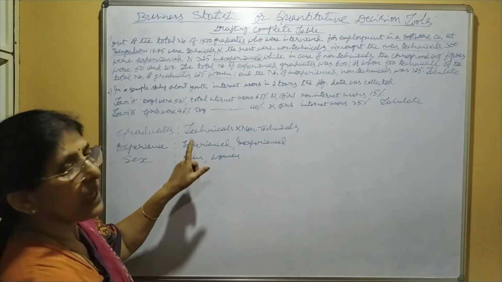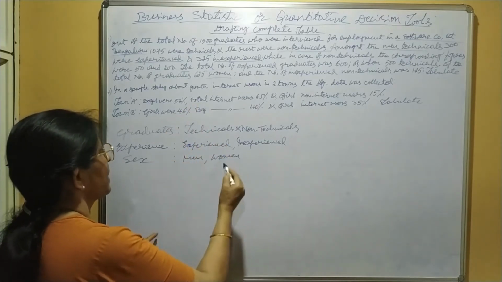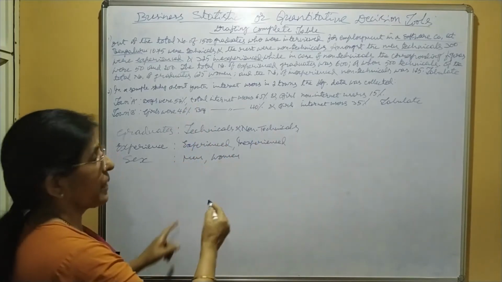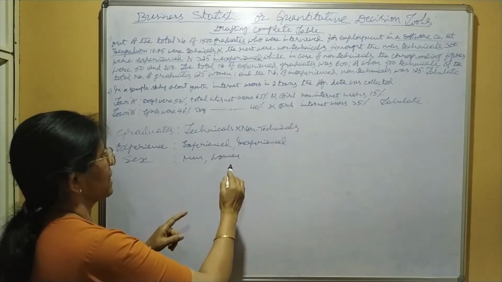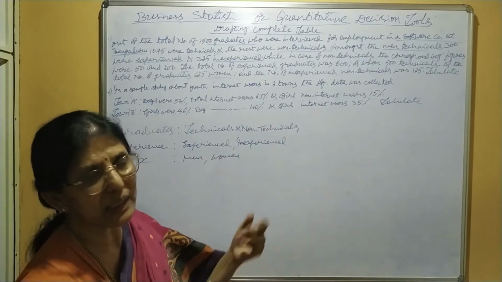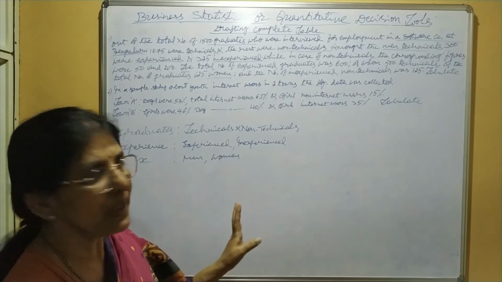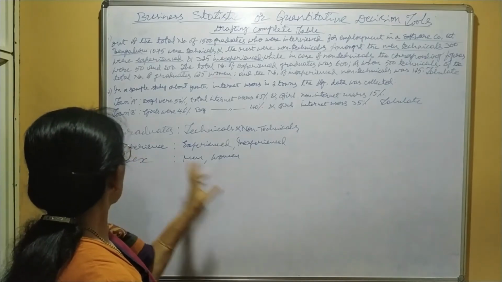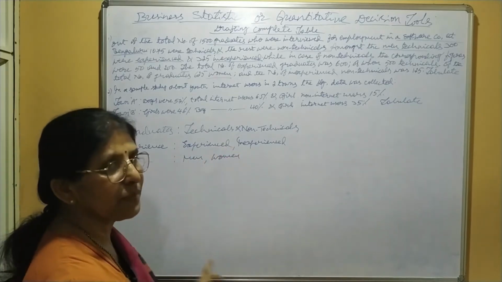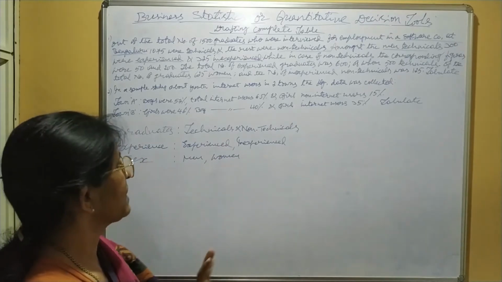In the reverse way also you may take technicals, men, women, non-technicals, men, women, or men, technicals, non-technicals, women, technicals, non-technicals, in any way you may take. And to the rows we may take experience, inexperience, total. That we have decided.